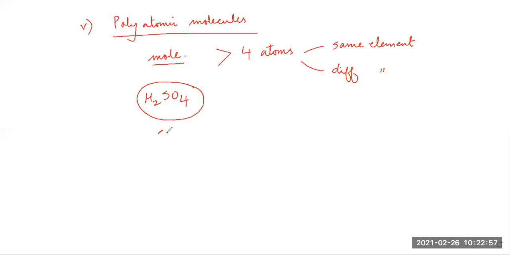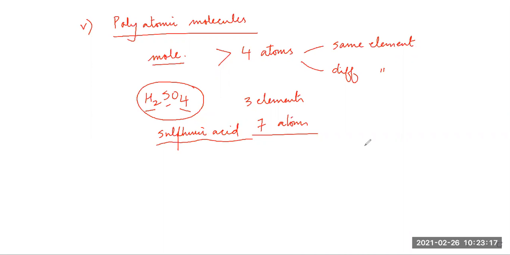Now the sulfuric acid molecule consists of 3 elements, and altogether 2 plus 1 is 3, 3 plus 4, they have 7 atoms. So this is an example of a polyatomic molecule. Anything else, students? Do you remember?